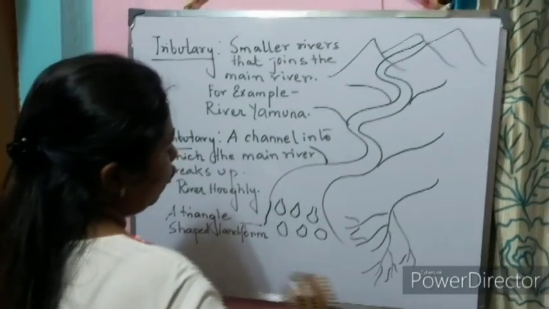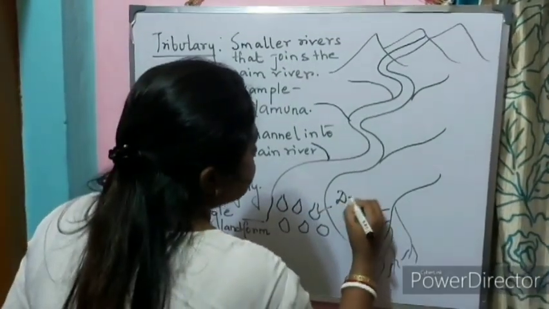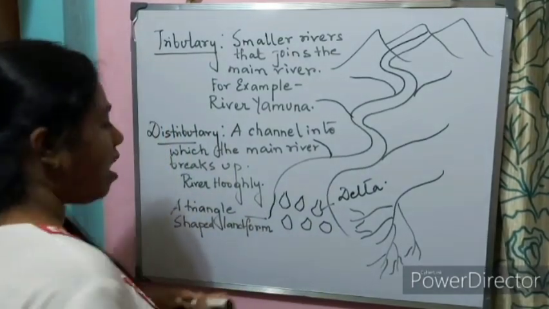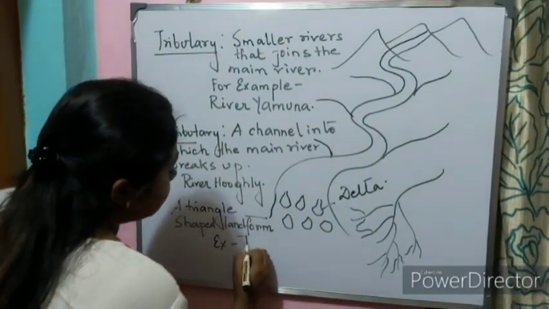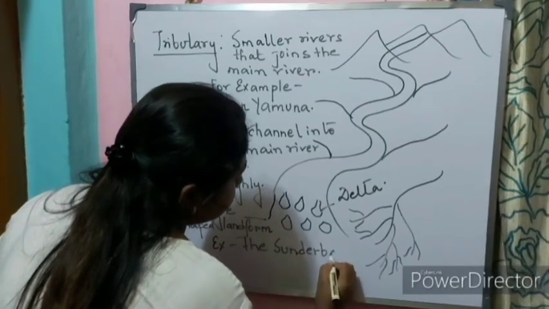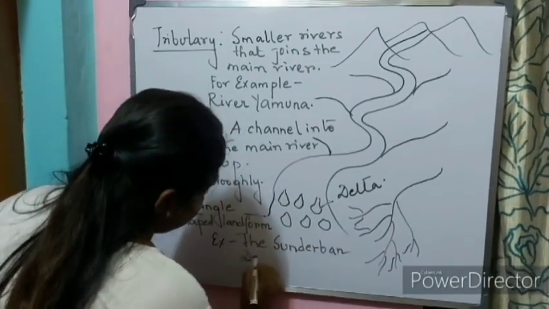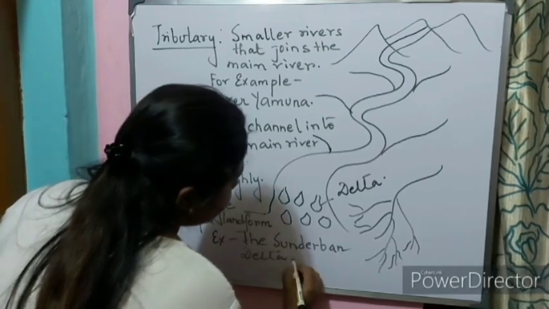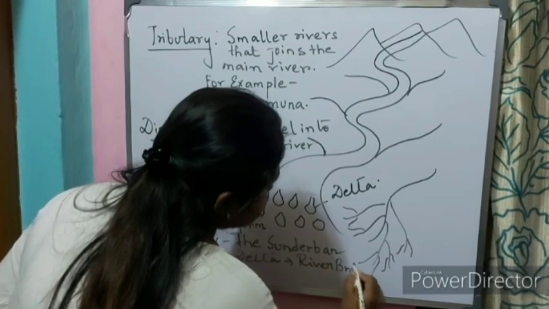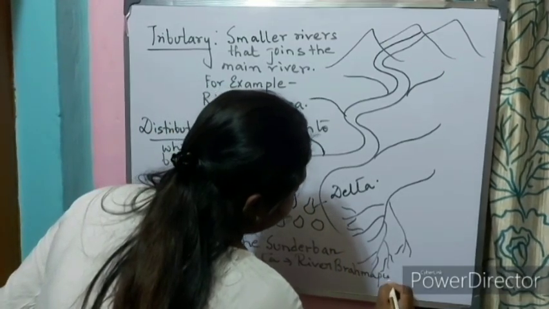And this landform is known as a delta. Example, the Sundarban Delta. It is formed by River Brahmaputra and River Ganga.